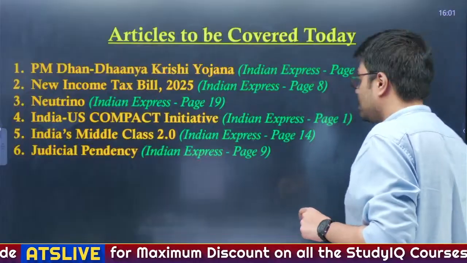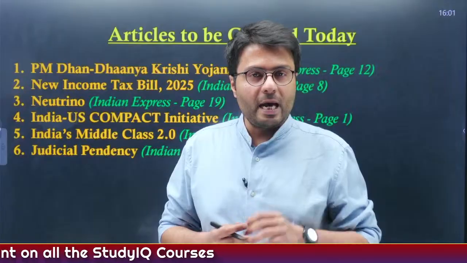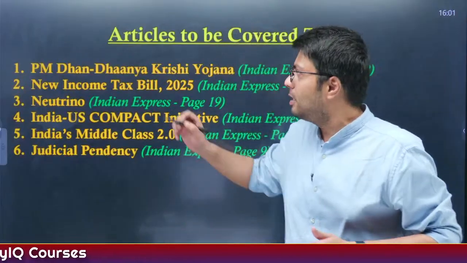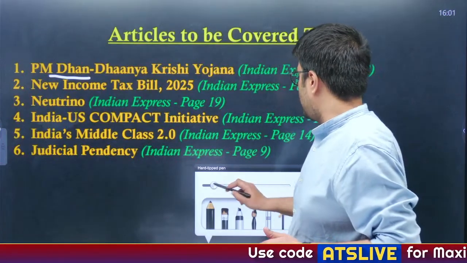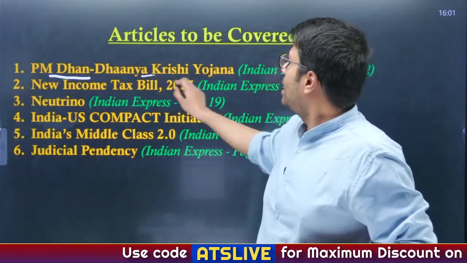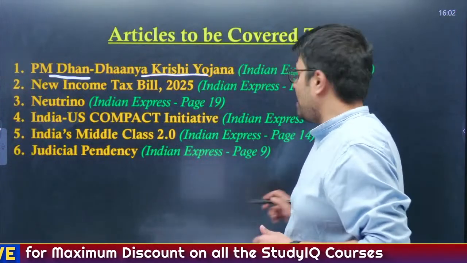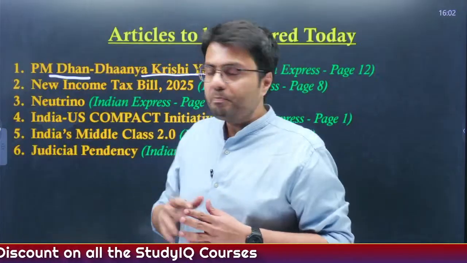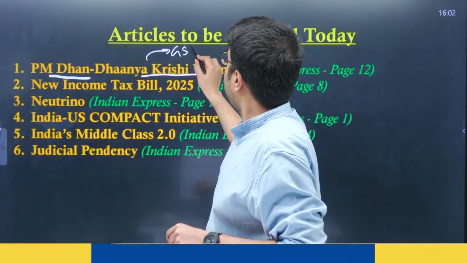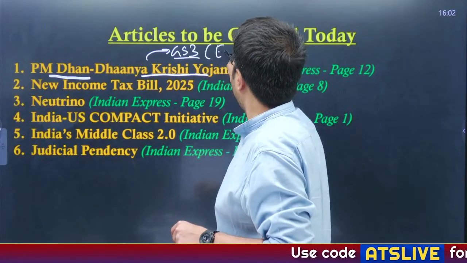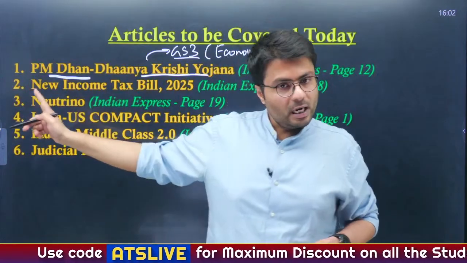Now, if you can see from the screens behind me, we'll be covering 6 important articles that have appeared in the newspaper, and we will be starting our today's discussion with a scheme that was announced by Madam Finance Minister in her budget speech, known as PM Dhan-Dhaanya Krishi Yojana. This scheme intends to increase agricultural productivity in India, and it belongs to the agricultural sector. So it is important from which syllabus? GS paper 3 syllabus, and it is a part of economy. Understood? So this is our first article of the day.